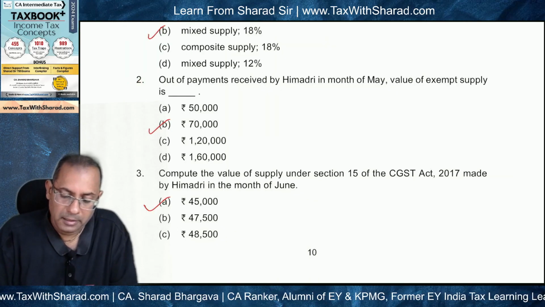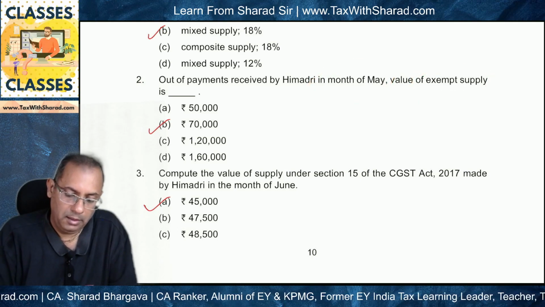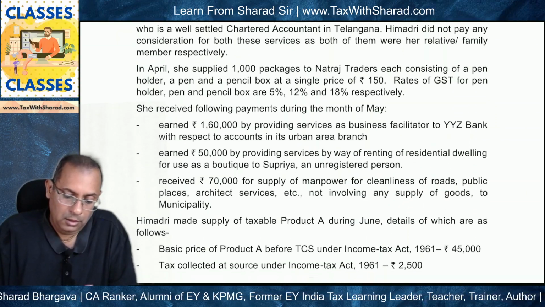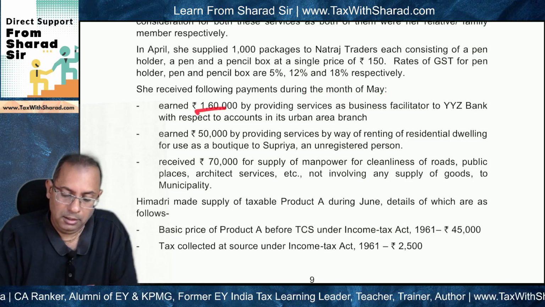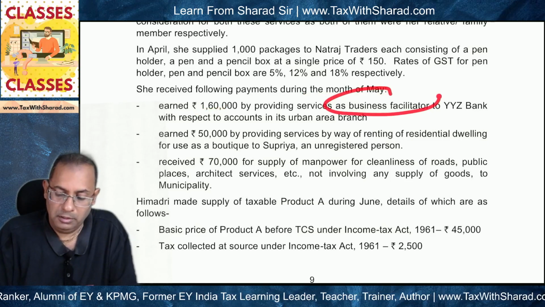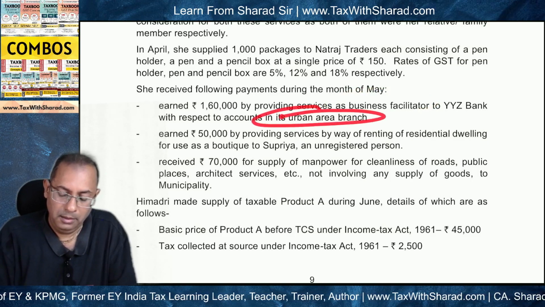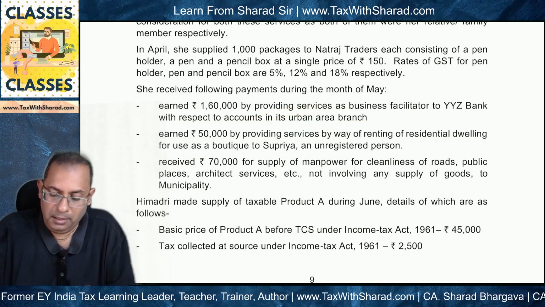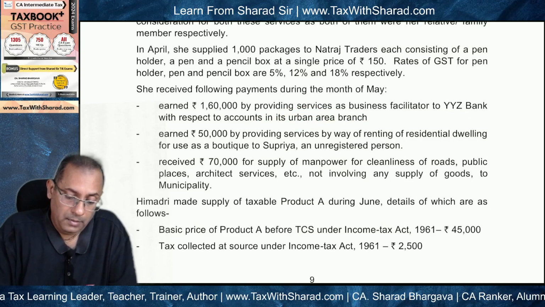Next question. Out of payments received by Himadri in the month of May, value of exempt supply is what? And the correct answer is 70,000. We will look at the reasoning. So she received following payments during the month of May. The first is earned 1,60,000 by providing services as business facilitator to YYZ Bank with respect to accounts in its urban area branch. So business facilitator is providing services to a bank in a non-rural area.